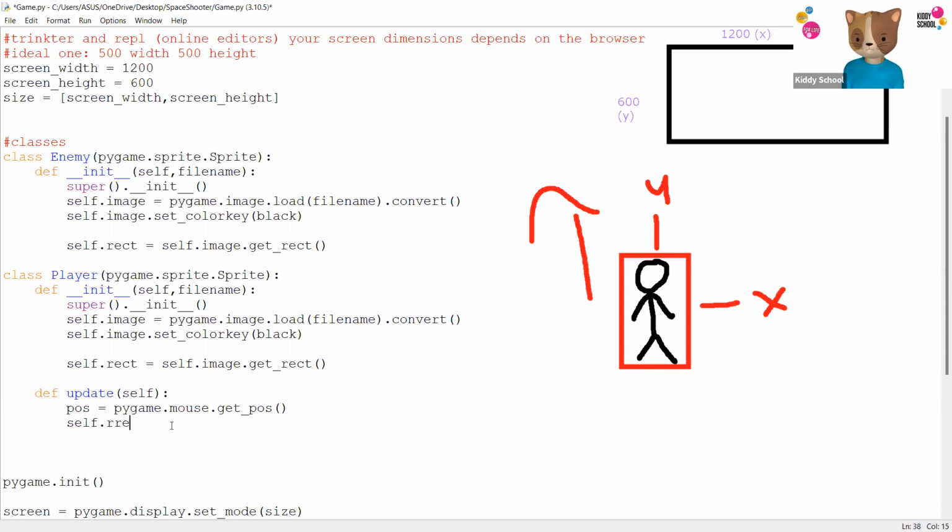So I'll say self.rect, that's the rectangle you have for the X axis. Get the position for 0, that's the X position. So we're only going to help our player move right and left, not forward and backward.